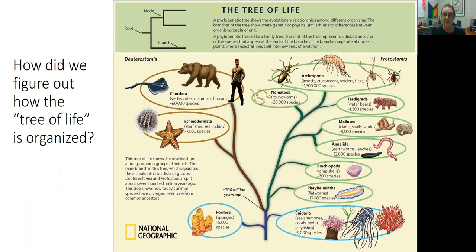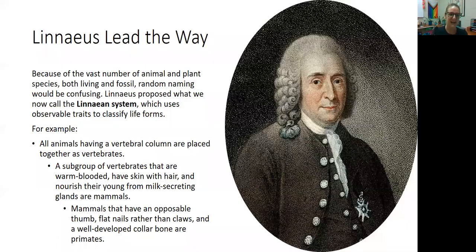And one of the reasons that we format the tree of life the way we do today is because of Linnaeus. So Linnaeus led the way in how we organize this tree of life. And he realized that you could group together animals based on shared characteristics. So for example, all animals that have a vertebral column or a spinal column could be placed into the group of vertebrates. But then you can make a subgroup within those vertebrates, right?